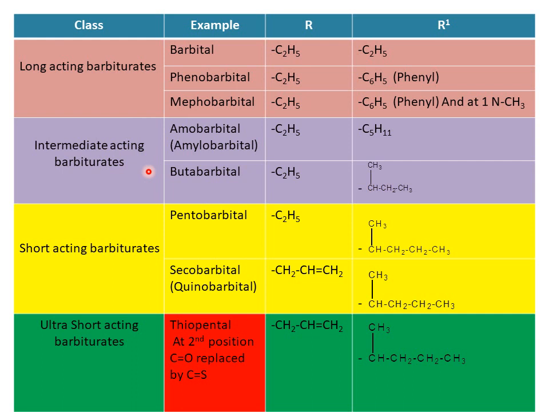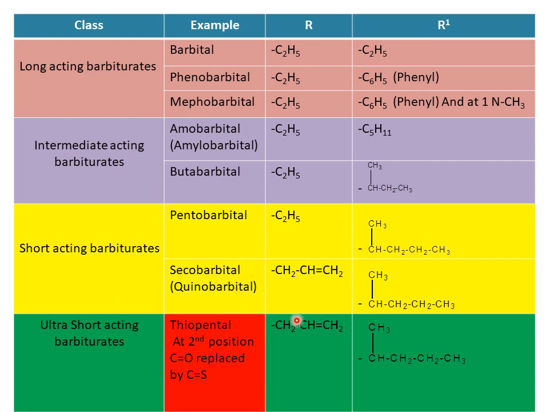And second one is intermediate acting barbiturates. First one is amylobarbital or amobarbital. The R group is ethyl and R1 is an amyl. And next one is butabarbital. One is ethyl and the other is butyl, right? Butabarbital consists of butyl. It is not an n-butyl, it consists of an isobutyl group. And next, short acting pentobarbital. It consists of pentyl, same as butabarbital, but instead of n-pentyl, it consists of an isopentyl group. And next one is secobarbital, also known as quinalbarbital.